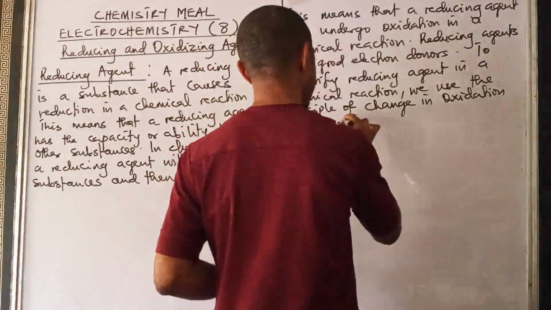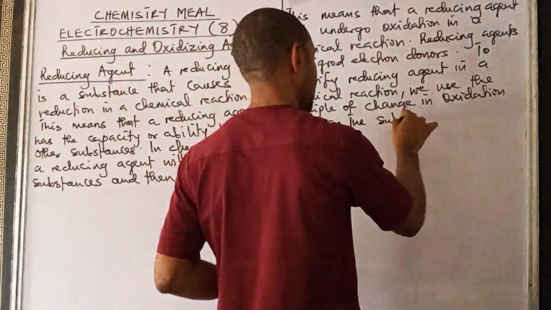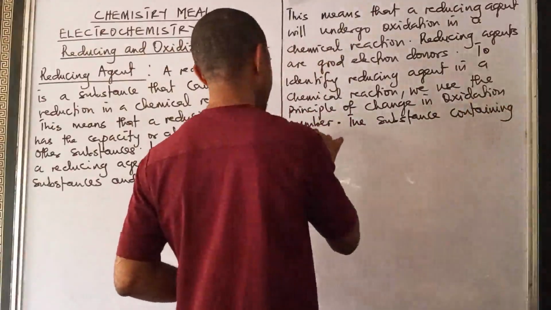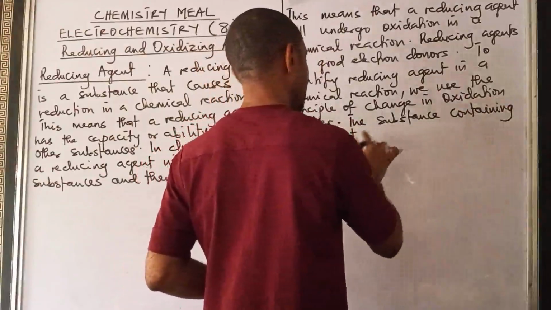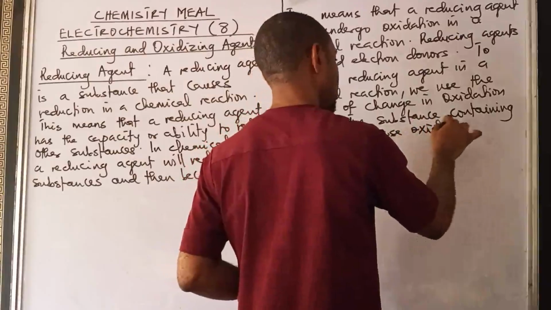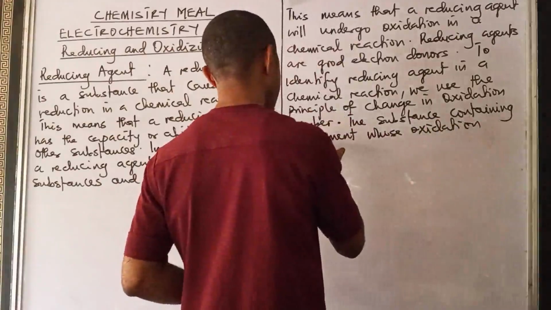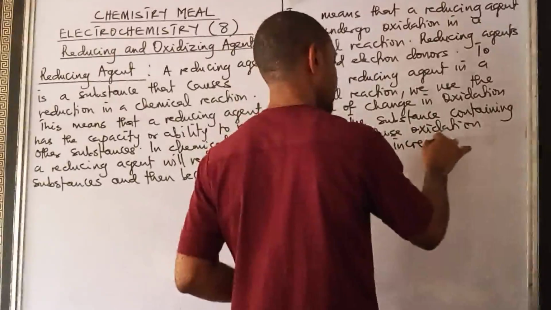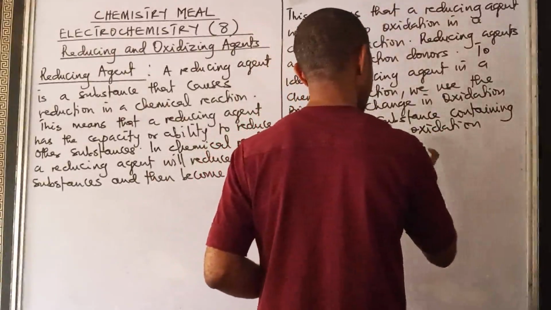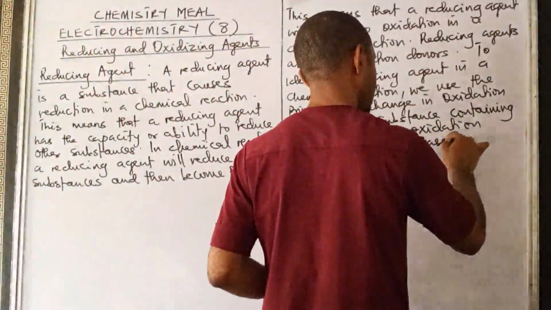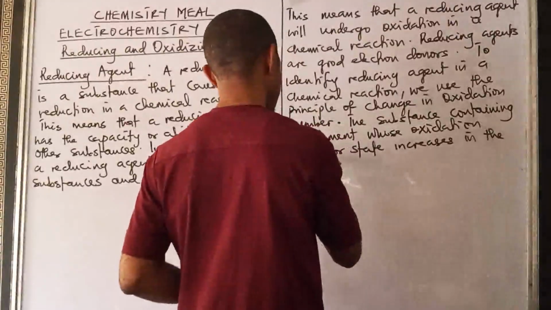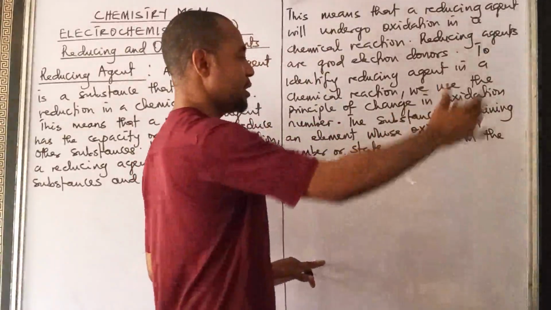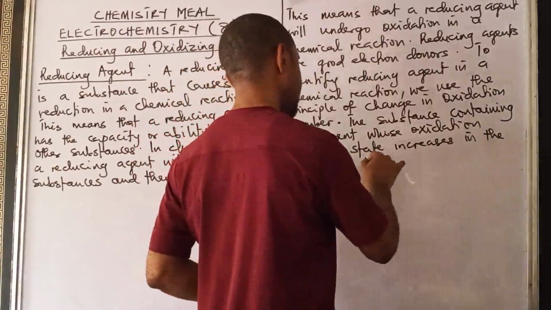So we put it this way. The substance containing an element whose oxidation number or state increases in the reaction is the reducing agent.